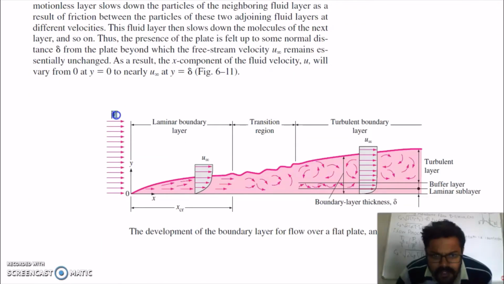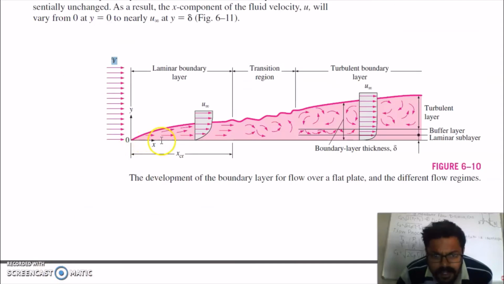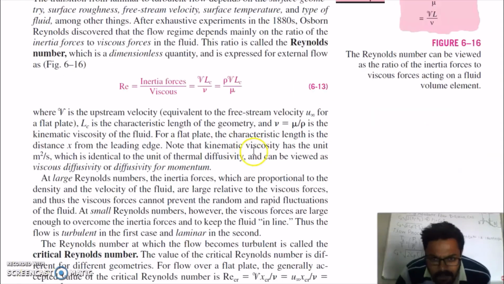This V is the upstream velocity. Lc is the characteristic length of the geometry, and nu is the kinematic viscosity of the fluid. For a flat plate, the characteristic length is the distance x from the leading edge. This is your characteristic length in case of a flat plate. The kinematic viscosity has the unit of meter squared per second, which is identical to the unit of thermal diffusivity and can be viewed as viscous diffusivity or diffusivity of momentum.